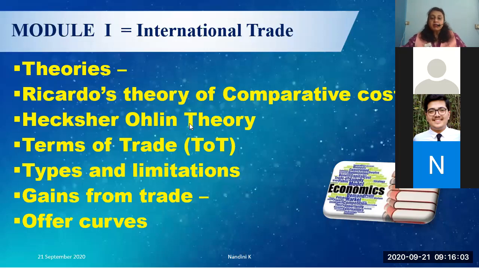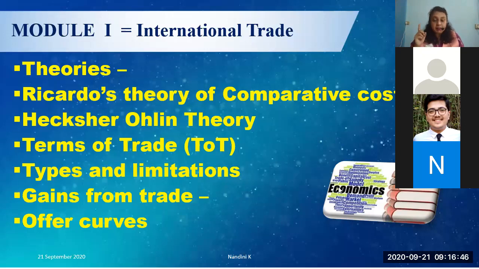Then came the modern theory, which is an upgraded theory in relation to Ricardian theory of comparative cost, called the Heckscher-Ohlin theory. I told you all it is known by different names: factor abundance theory, factor endowment theory. It is also called the modern theory of trade, where they said that it is not labor time that is important, but a country should specialize in the production of that commodity in which it has factor abundance. Factor abundance means what, class? For example, India is a labor intensive economy, so India must produce labor intensive goods.